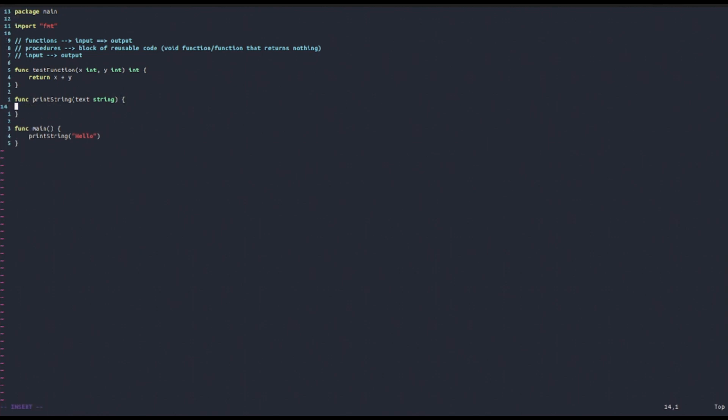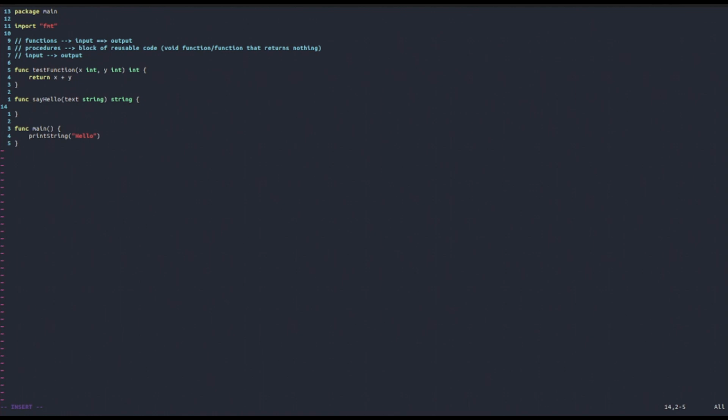So these are the basics of functions. Now we can also have another way of returning values from functions. So instead of saying here, for example, the type, let's suppose that now we want to return a string here, and let's change it to, for example, say hello, and we're going to return a string that's going to be hello and then the name of the person that we're going to pass in.